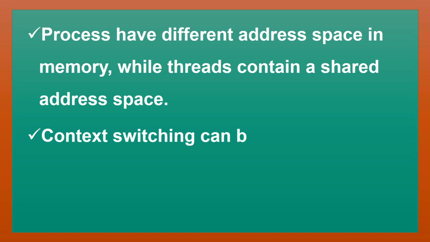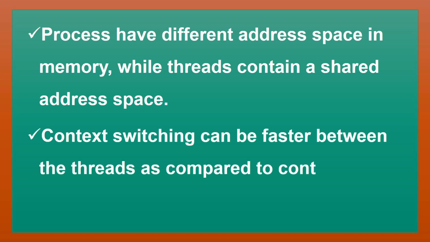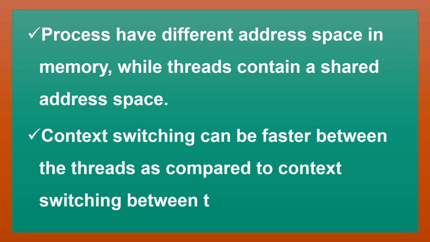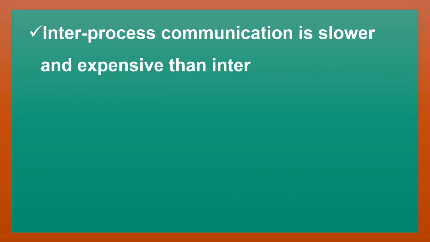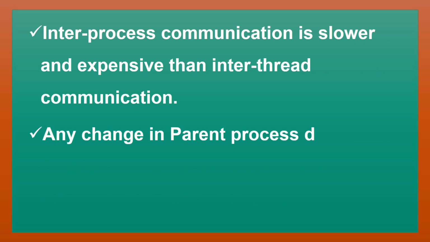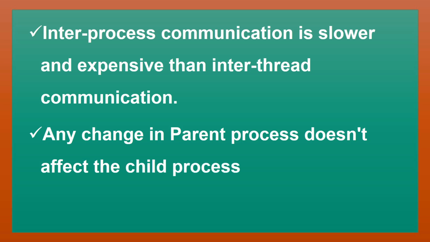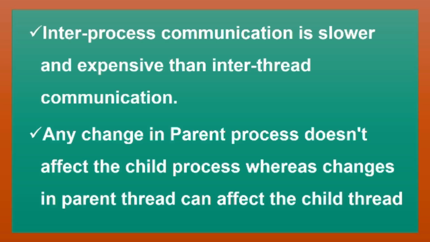Context switching can be faster between threads as compared to context switching between processes. Inter-process communication is slower and more expensive than inter-thread communication. Any change in the parent process doesn't affect the child process, whereas changes in the parent thread can affect the child thread.